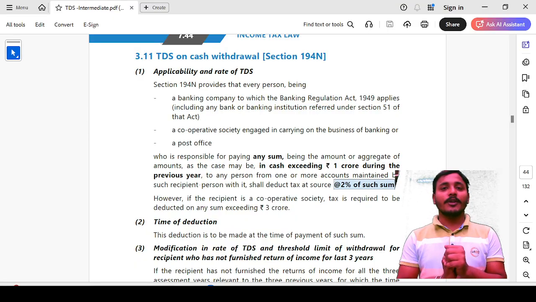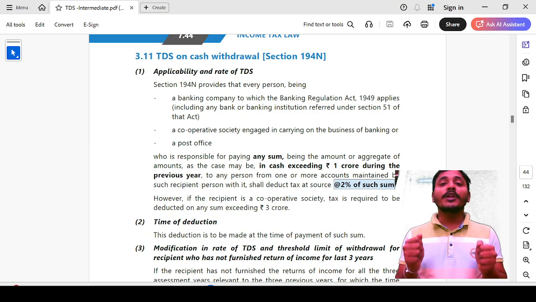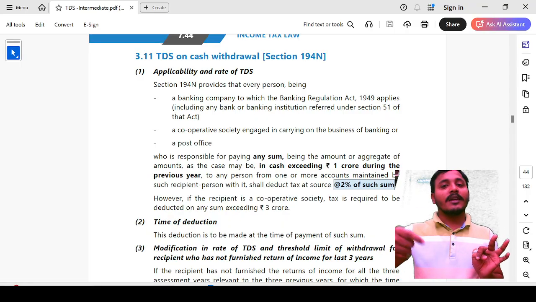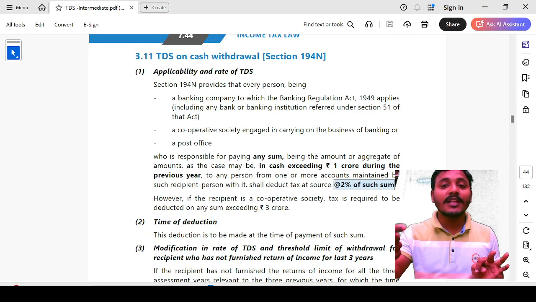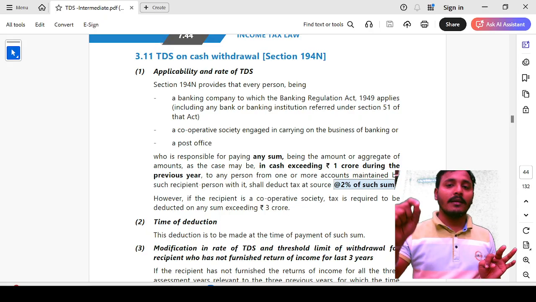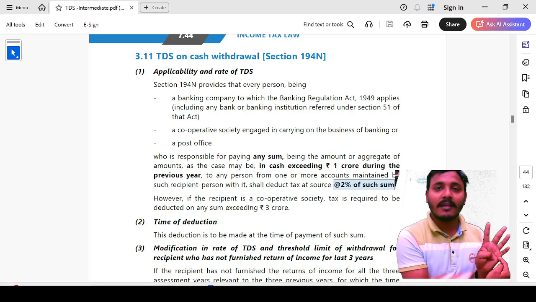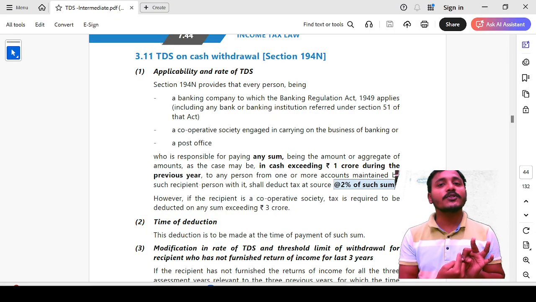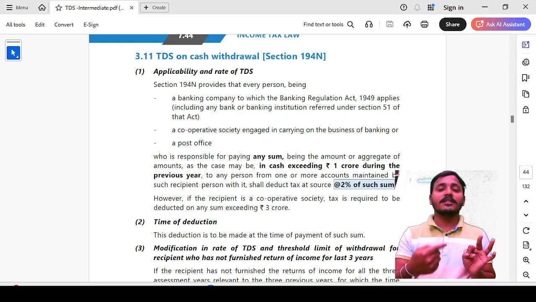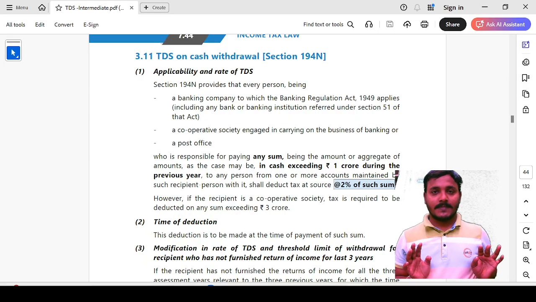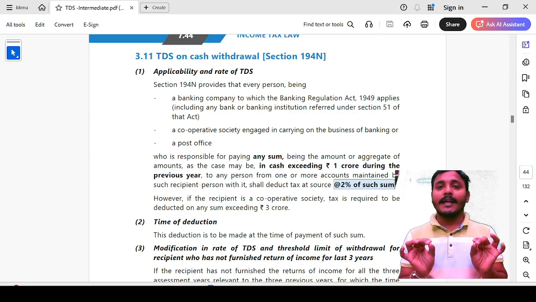Okay, now we are going to discuss first of all the deductor. Who needs to deduct? First, a bank, or a cooperative society where the cooperative society is engaged in carrying on the business of banking. Got it? One is a bank which is registered under the Banking Act. Second one, any cooperative society engaged in the business of banking. Third one, the post office. These three persons are deductors.